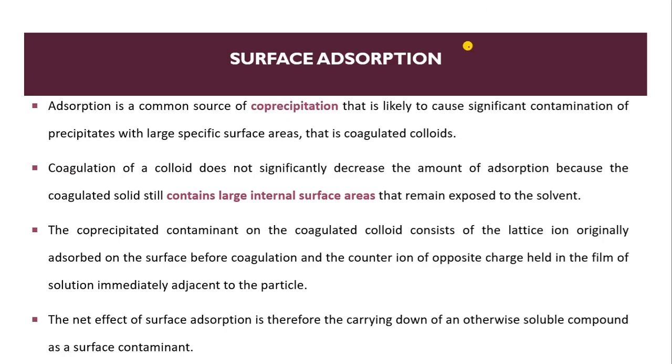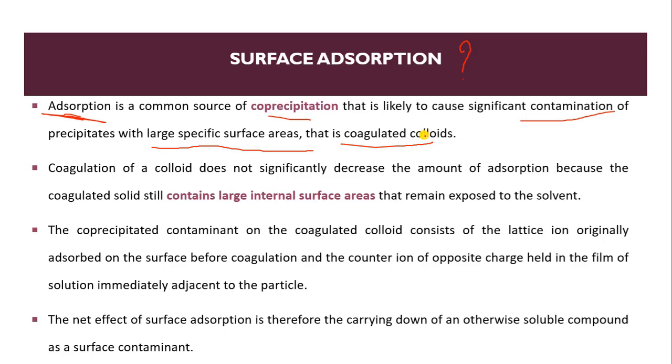So what is surface adsorption? Adsorption is a common source of co-precipitation. It is likely to cause significant contamination of precipitate with large specific surface areas, that is, coagulated colloids.